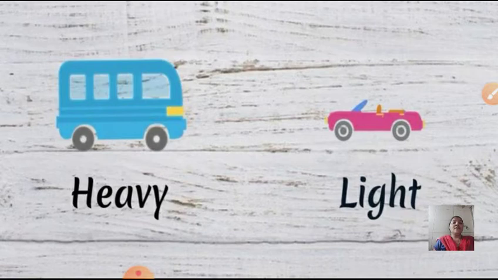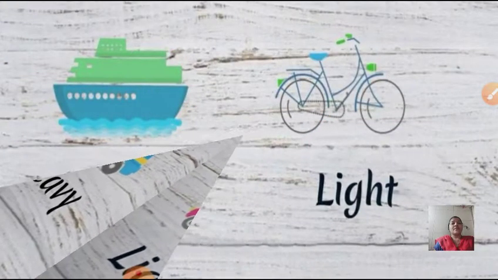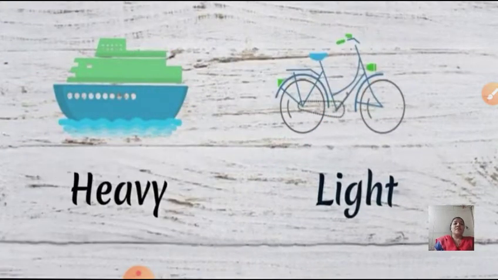Here we can see a bus and a car. Yes, a bus is heavier, and a car is lighter. Here we can see a bicycle and a ship. Ship is always very heavy, and a bicycle, as compared to a ship, it is lighter.